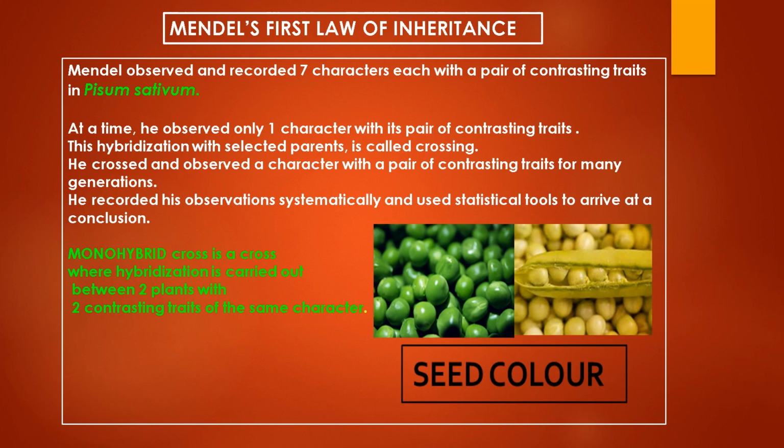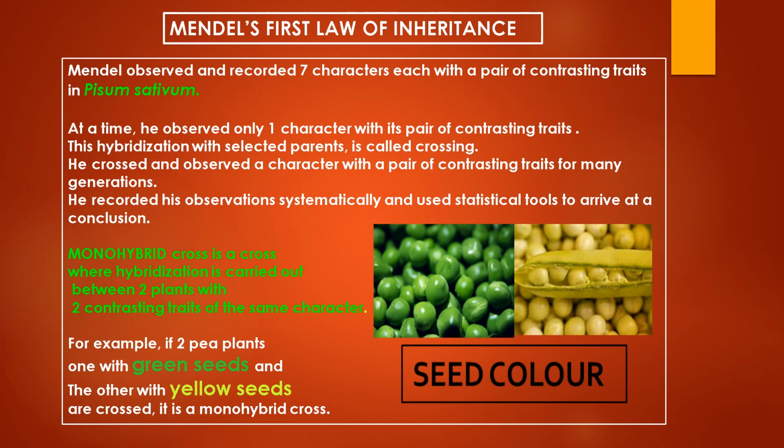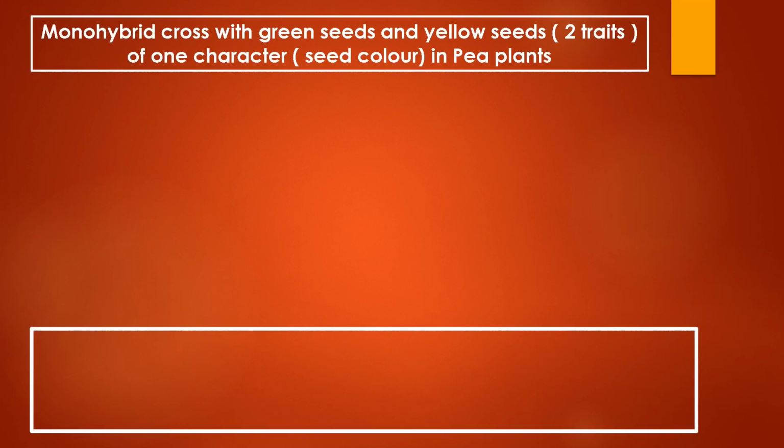When hybridization is carried out between 2 plants with 2 contrasting traits of one particular character, then it is called a monohybrid cross. For example, if 2 pea plants, one with green seeds and the other with yellow seeds, are crossed, it is called a monohybrid cross. Let's take the example of a monohybrid cross with green seeds and yellow seeds, that is 2 traits of the same character, seed color, in pea plants.